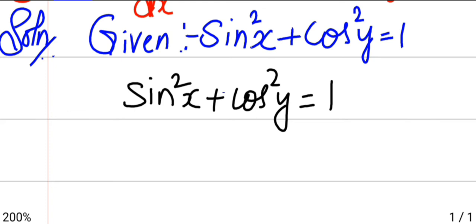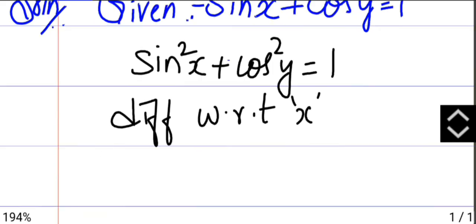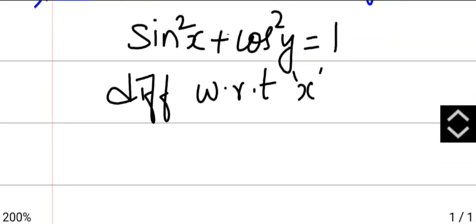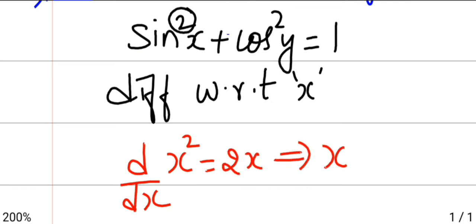I want dy by dx, so differentiate with respect to x. If you differentiate, first you will differentiate the square. It's like you have x square, d by dx of x square is 2x, by using the formula x power n is n x power n minus 1.